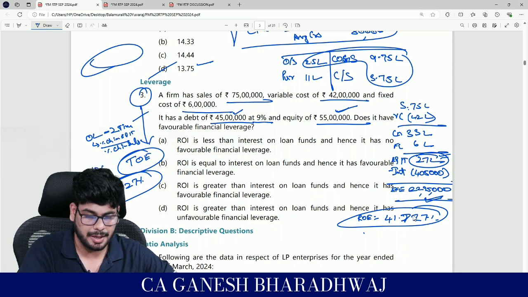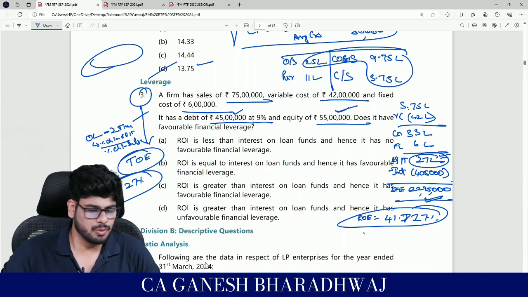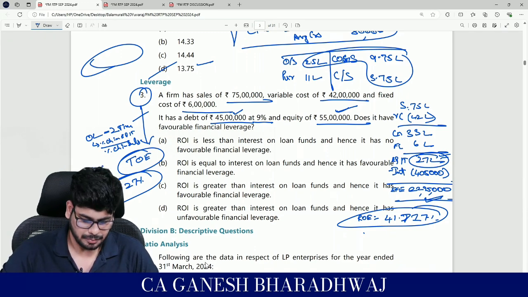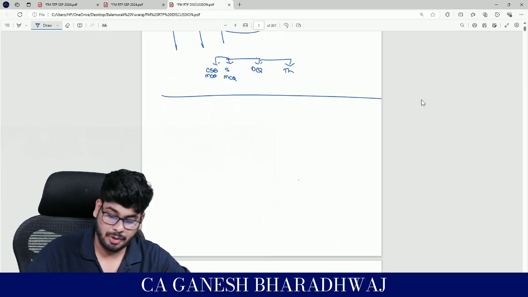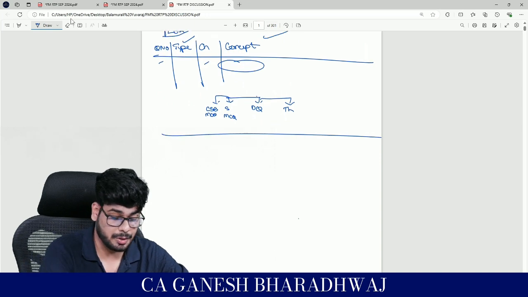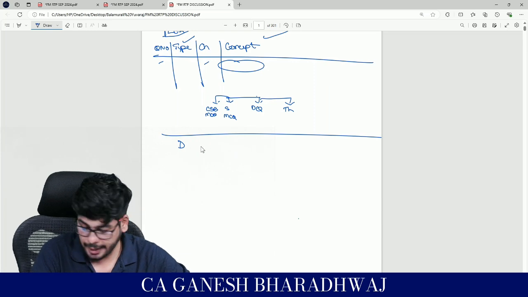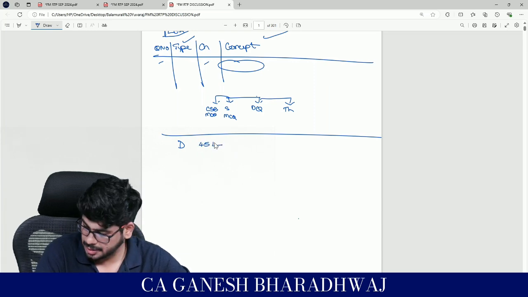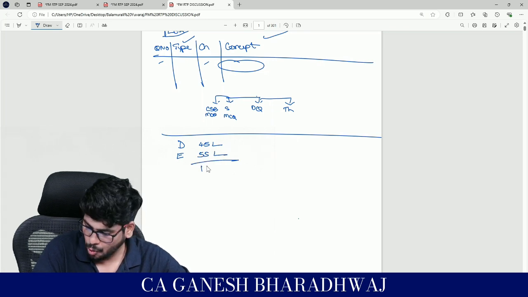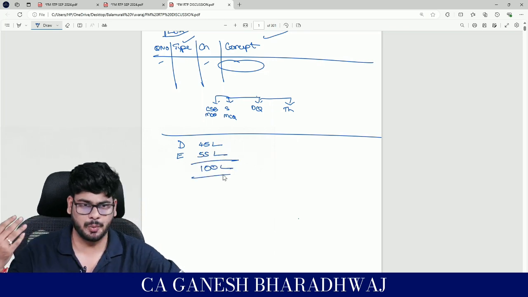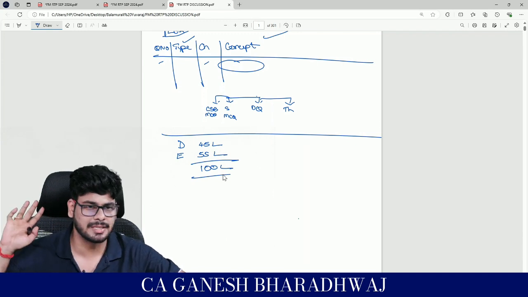Guys, I'm explaining the concept. Only if I do that, you will be able to understand all these things. Fine? Right. Now, you just see what happens. Now, this is the beauty of trading on equity. Now, what happened here was, what was the debt component? 45 lakhs. What was the equity component? 55 lakhs. What was the total amount invested into the business? Participate, guys. Quick. It's very logical. It's just that you need to switch your perspective and see all these things.